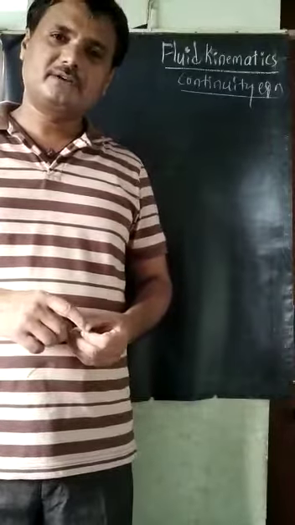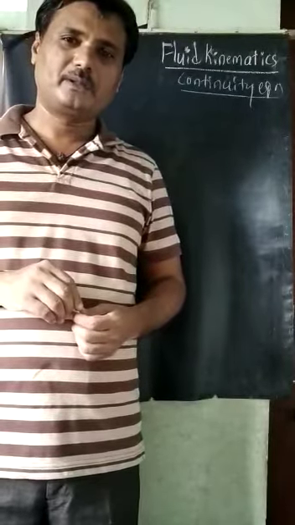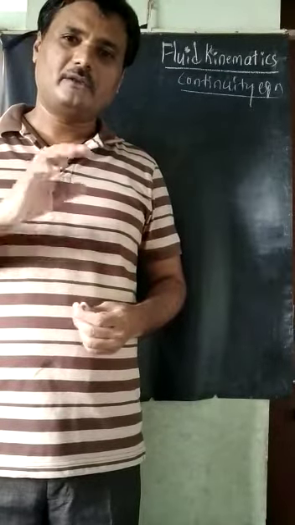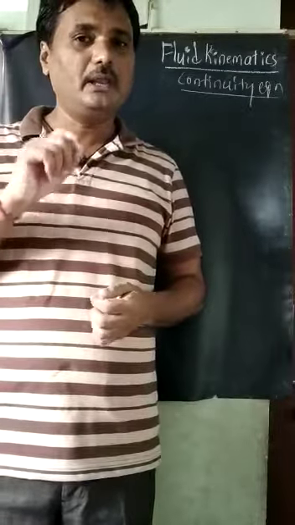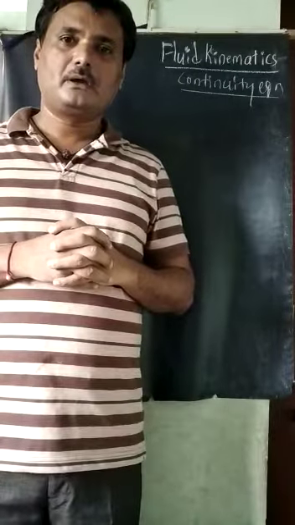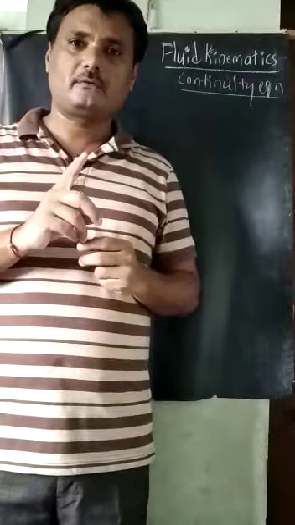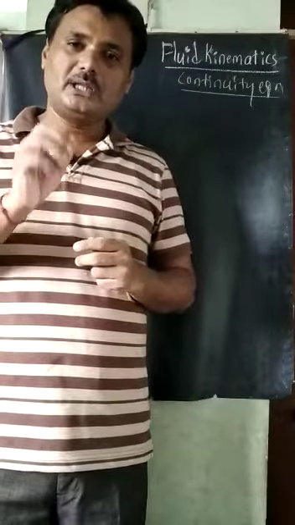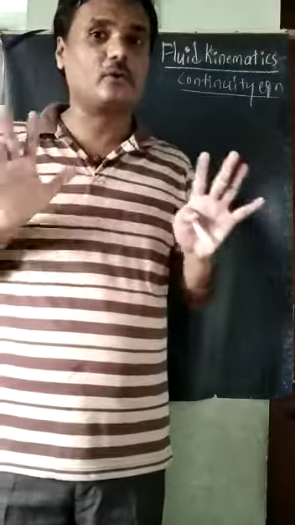In continuation of the fluid kinematics, we are now studying one very important relation. It is a mathematical relation, but it tells mathematically whether that fluid flow exists or not.